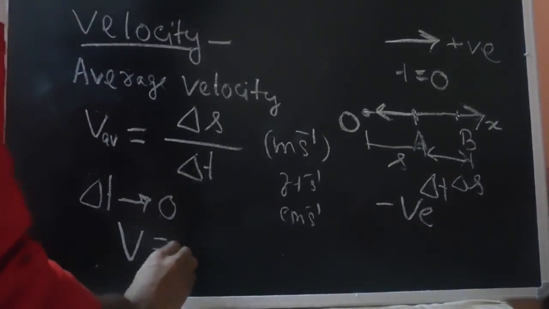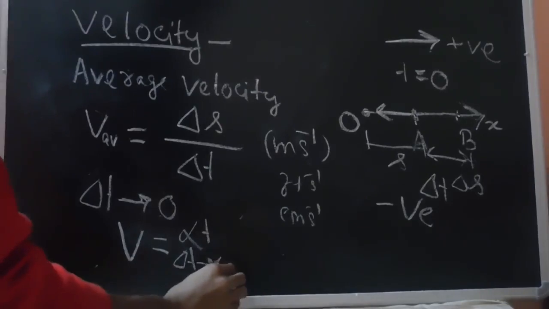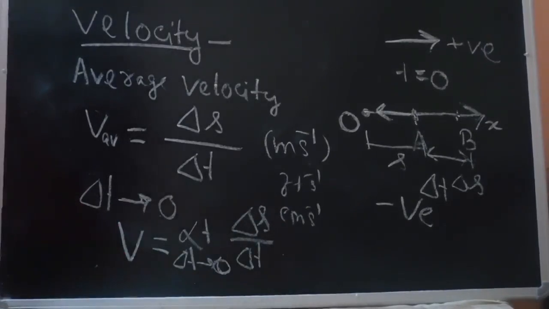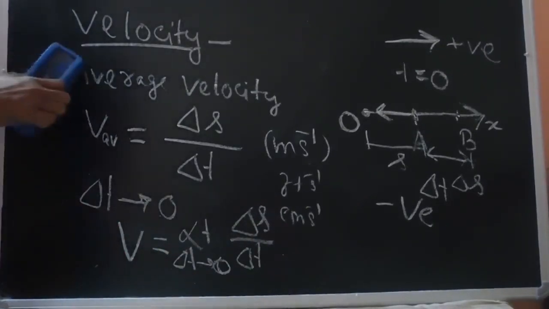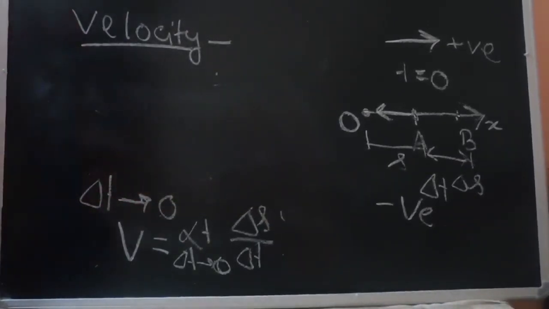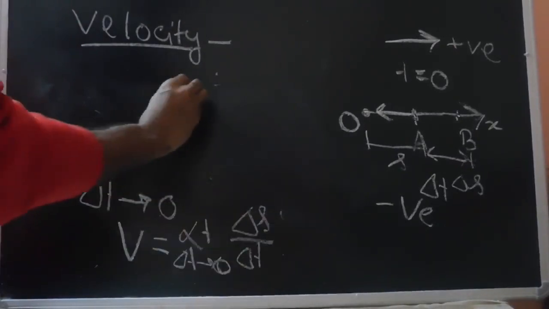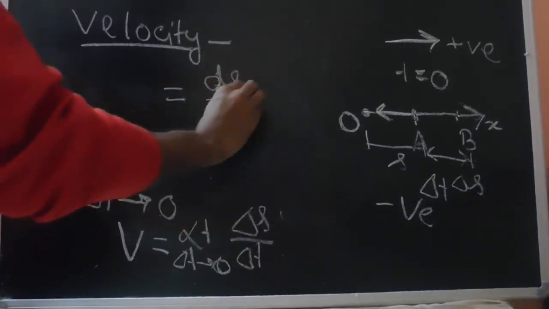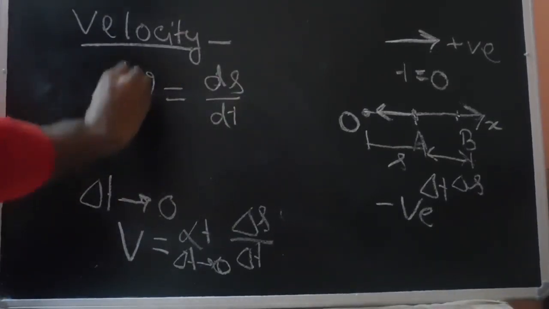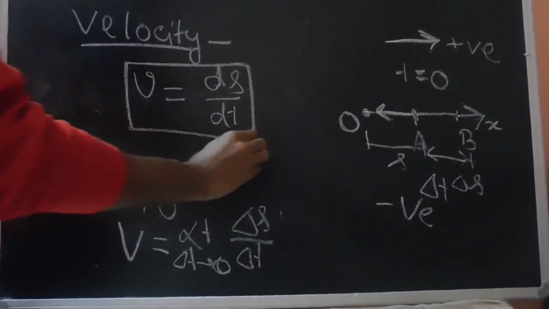The instantaneous velocity is given as the limit as delta t tends to 0 of delta S by delta t. This limit is the definition of the derivative, so we can write it as dS by dt. So the instantaneous velocity small v is given as dS by dt. This is our basic equation of kinematics, and it is valid under all conditions.